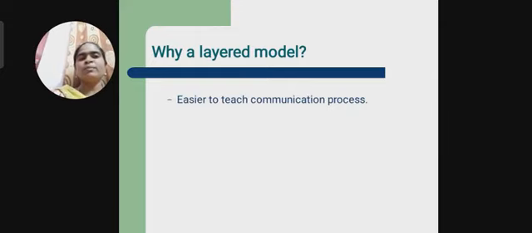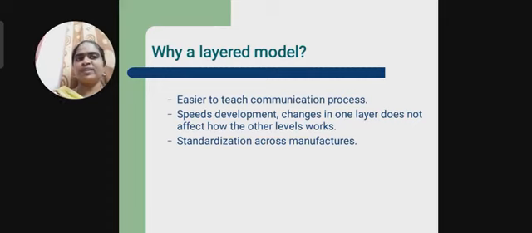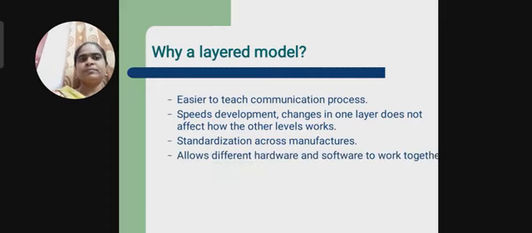It is easy to communicate between various nodes, and it speeds the development, and changes in one layer will affect the other layer also. Standardization across manufacturers. Different hardware and software work together in the layered model. It reduces complexity.